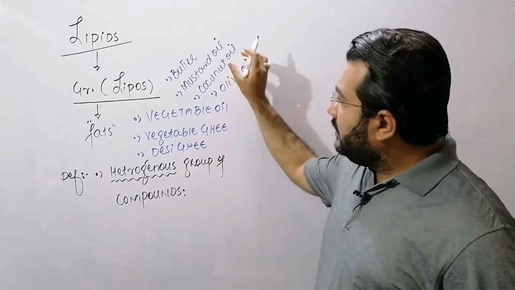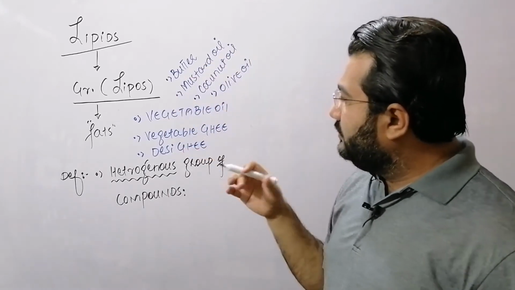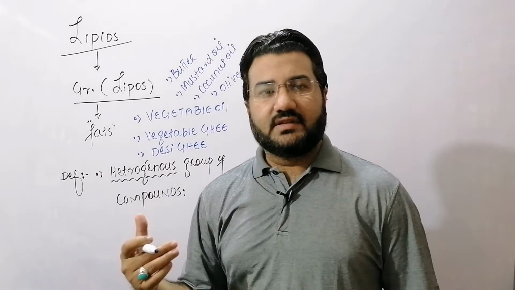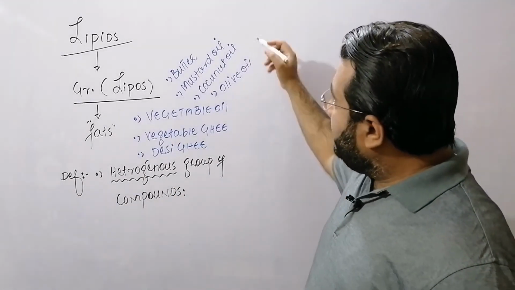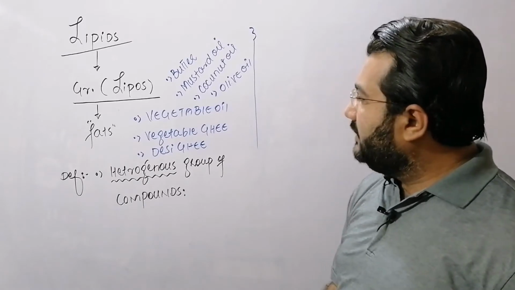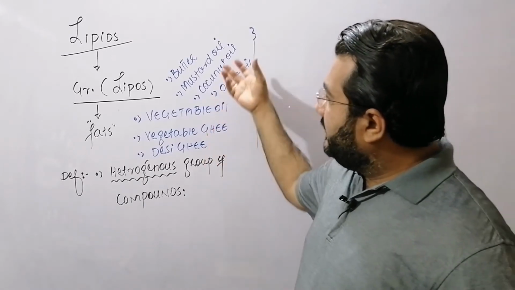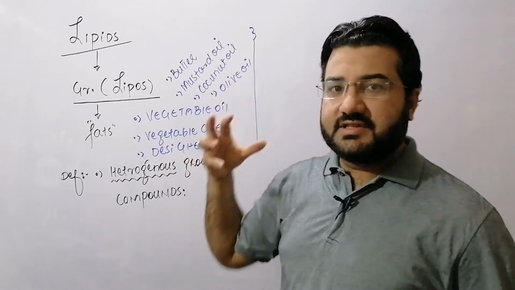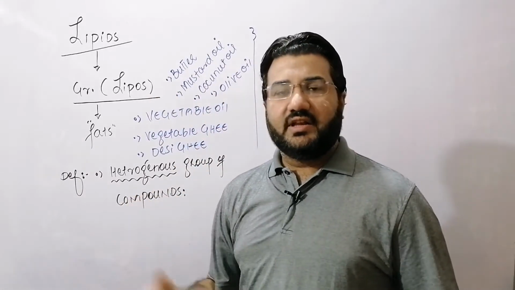These are some common types of the lipids which are used commonly in our houses. So you can see that I have just written the names of some common lipids. And there is a large variety of the lipids that we use in our daily life, commonly in our homes.